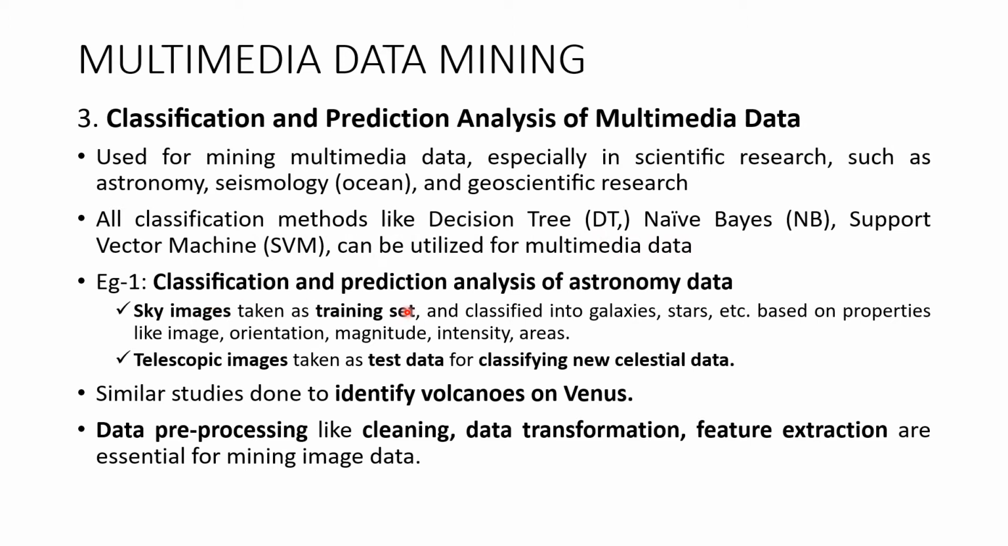So he has given an example here. How are you going to perform classification prediction for astronomy data? Suppose you are given a set of sky images. They will be the training data, and each image will be classified into either galaxies or stars, based on properties of the images like orientation, magnitude, intensity, etc. Now the training set is the sky images. The test data will be telescopic images for classifying new celestial data. So new images come which have been captured by the telescope, and that image has to be classified.